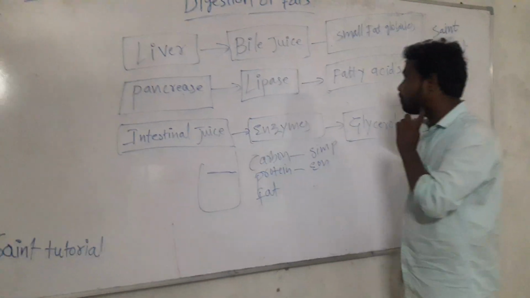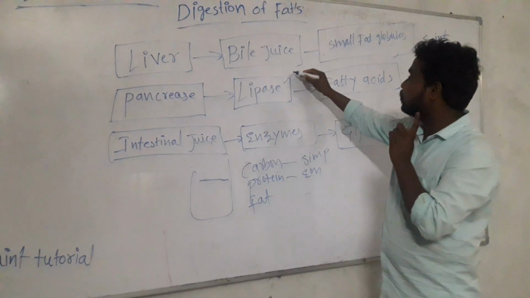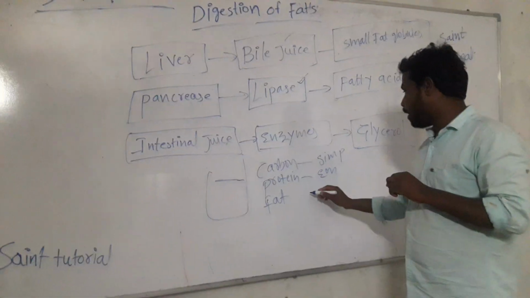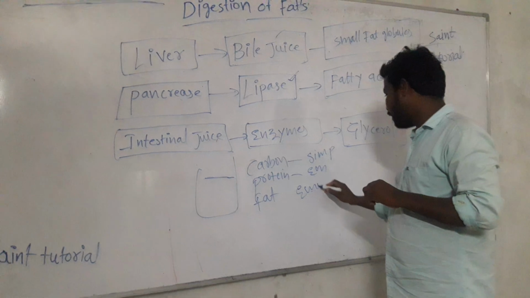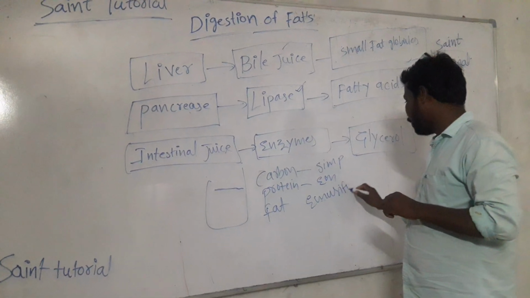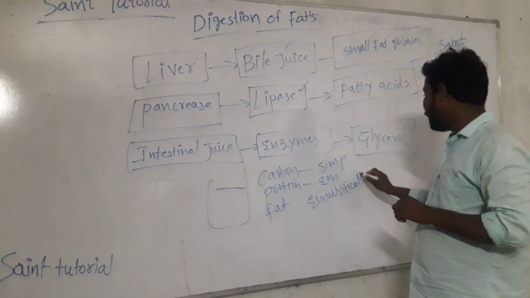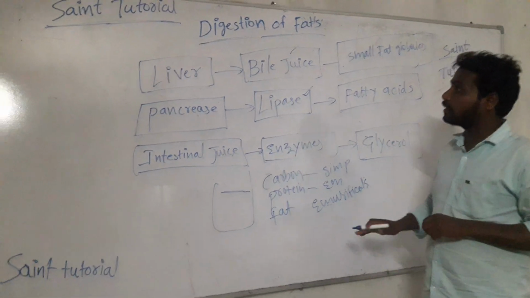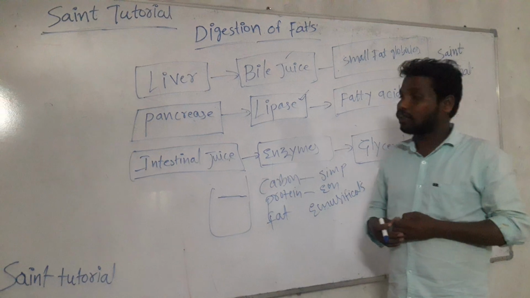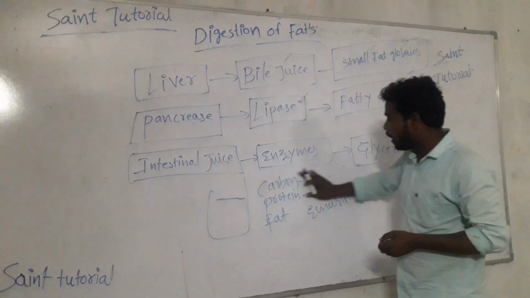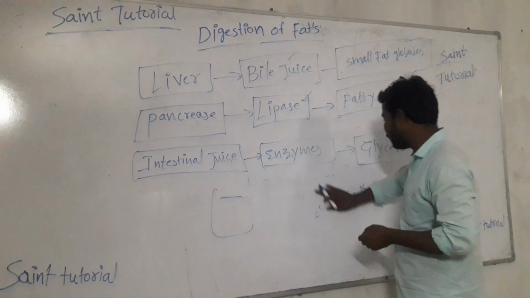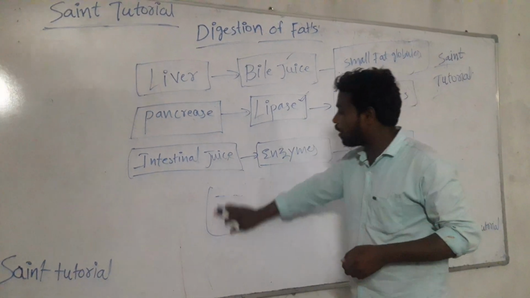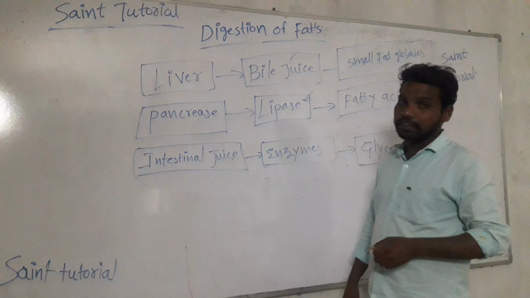But by using enzymes like lipase and bile juice, it makes emulsification. By this process only, the fats are digested. So the whole digestion process of fats is based on emulsification. You have to get an idea of emulsification. What does emulsion mean? Liquids which cannot properly mix with water are called emulsions.